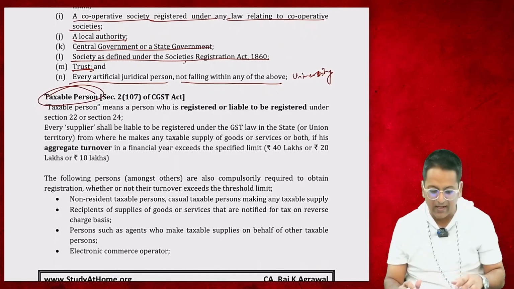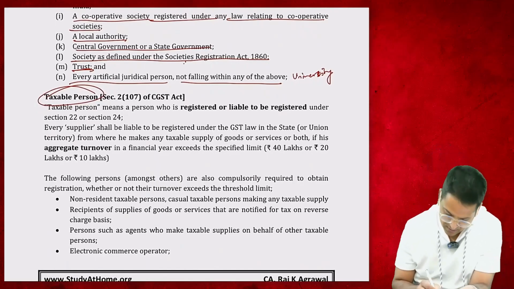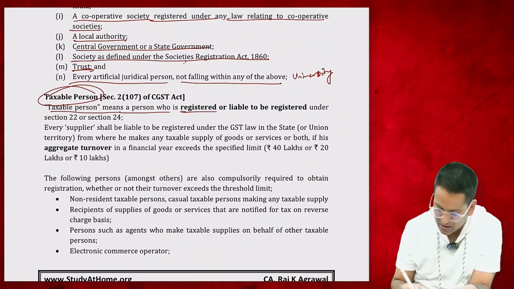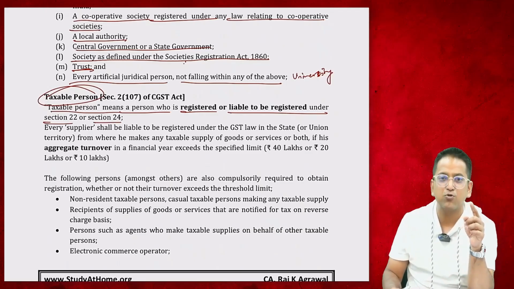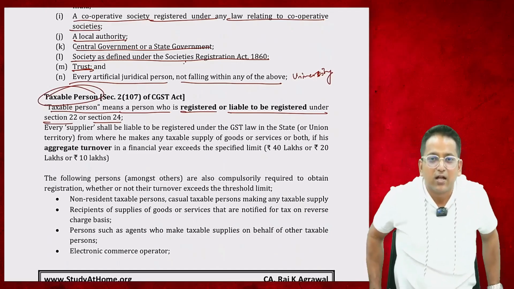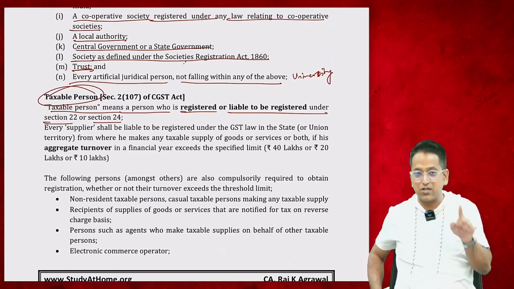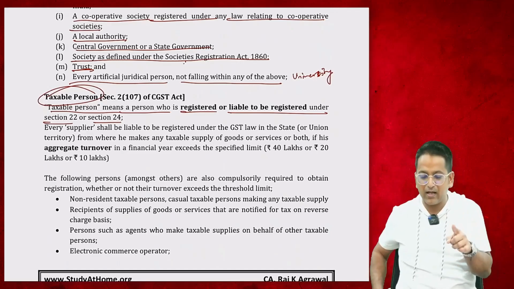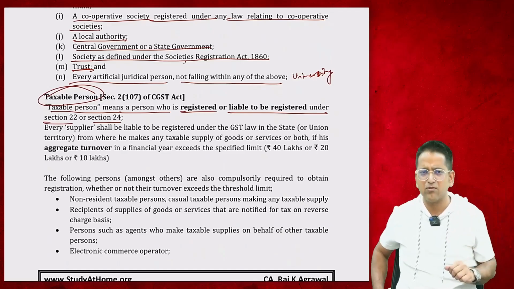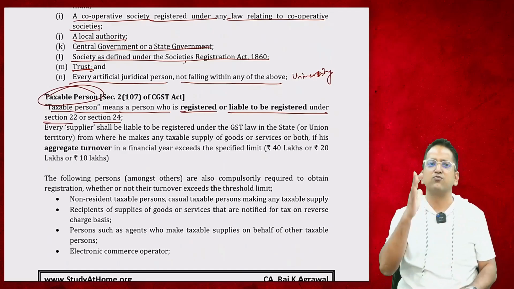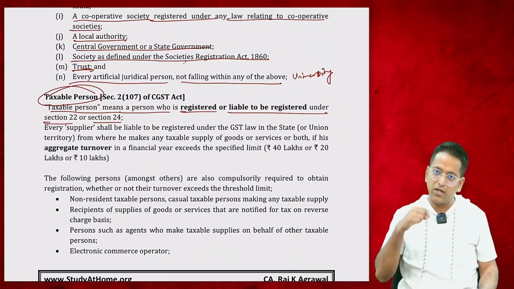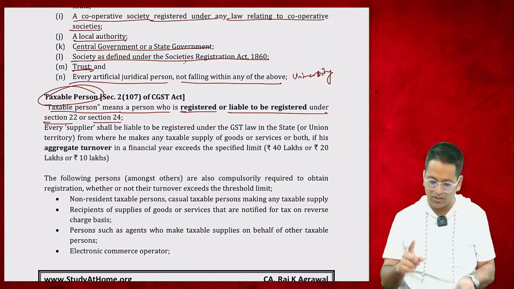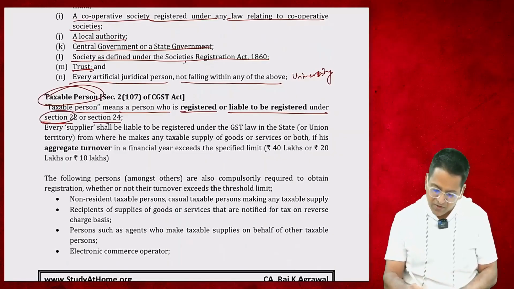Now coming to the definition of taxable person. Who is a taxable person? Taxable person means a person who is registered or is liable to be registered under section 22 or 24. They're saying a taxable person is a person who is required to obtain registration under GST. Whoever has taken registration, he is registered under GST, or he is required to take registration, liable to be registered even if they have not registered. Like, if I'm registered under GST, then I'm a taxable person. If I am liable for registration but I have not taken it, then also I'm a taxable person. You're liable to be registered, right?